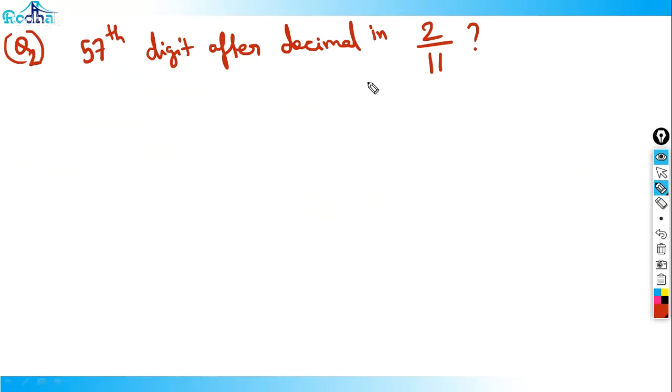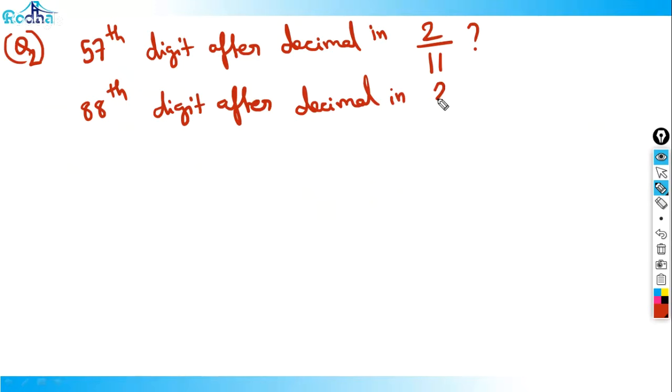Answer quickly. And you can answer one more. 88th digit after decimal in 2 by 11. Answer these two questions here. Should be fine, right? What is the answer to the first one? 2 by 11 value.